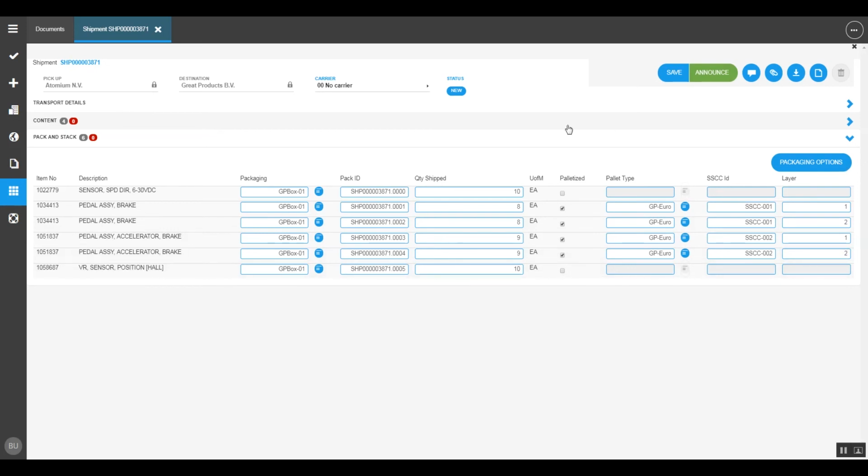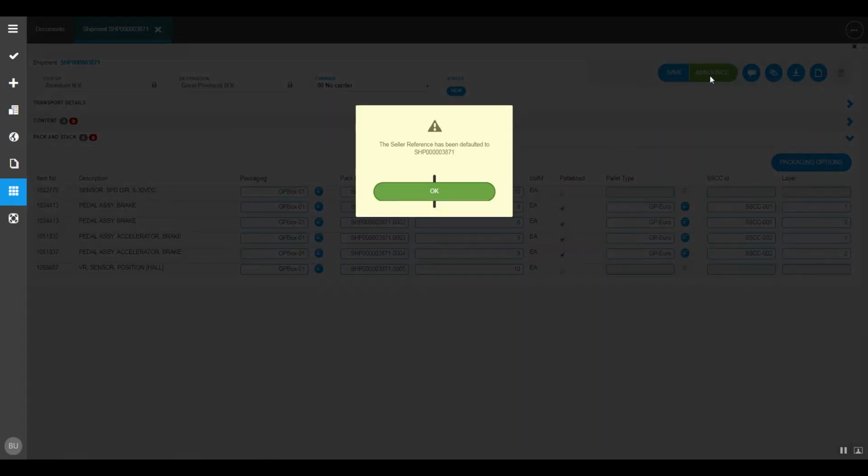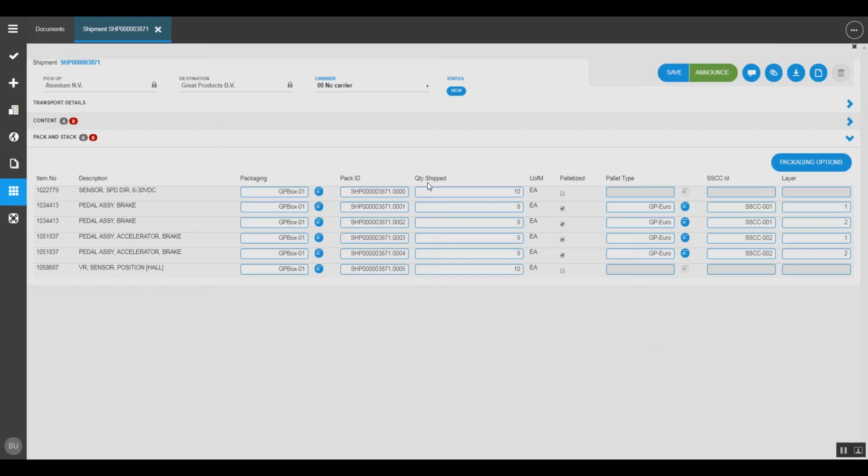So all information is ready now in the shipment to be announced to the supplier, to the buyer, by pressing the announce button. The shipment is announced and everything is ready for the next step, which is handling the documents.